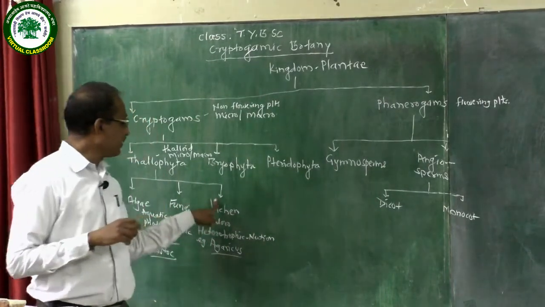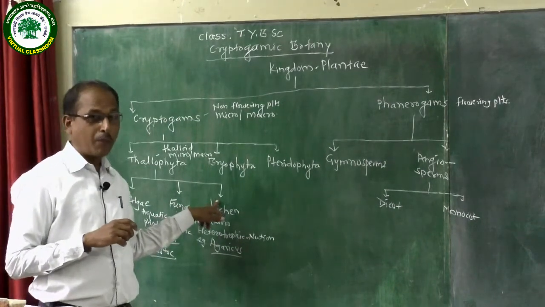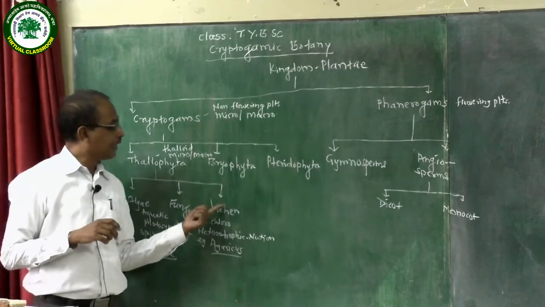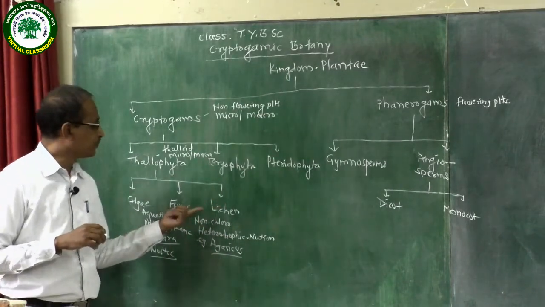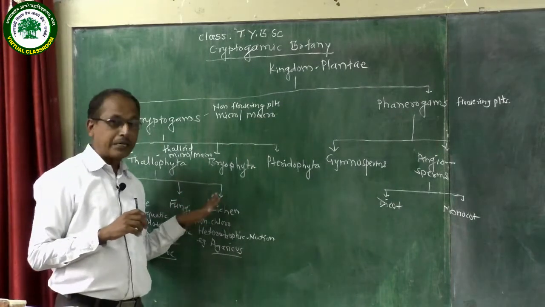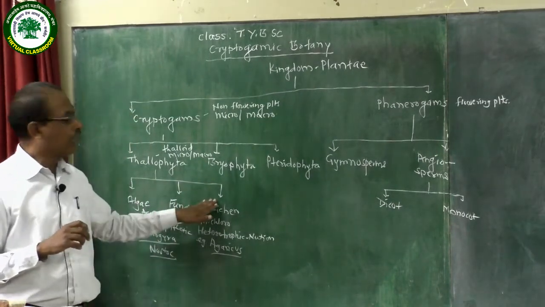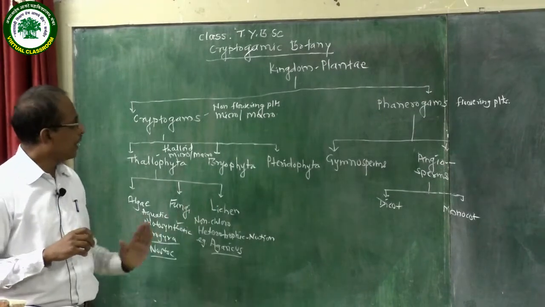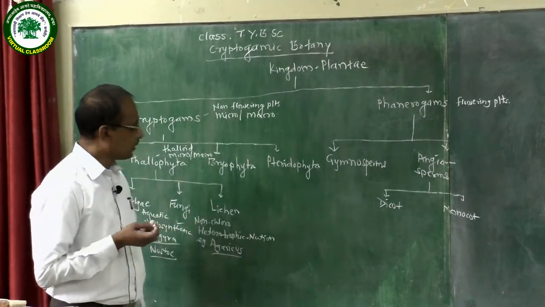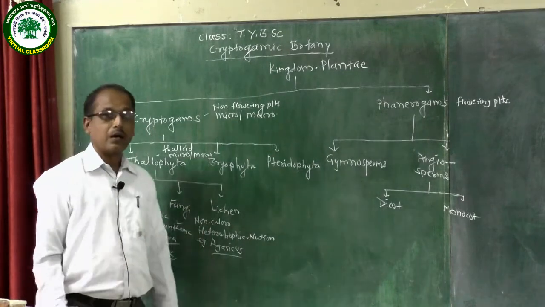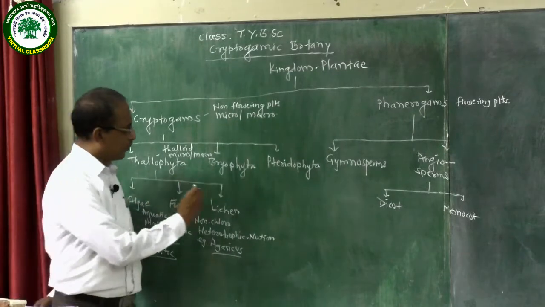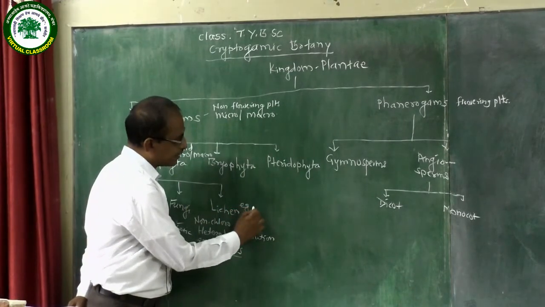You know that lichen is a group of plants in which algal member and fungal member they live together symbiotically. Algal member are called as phycobiont and fungal member they are called as mycobiont. And association is symbiotic association. Symbiotic association means both partners they are benefited. For example, example of the lichen is Parmelia.